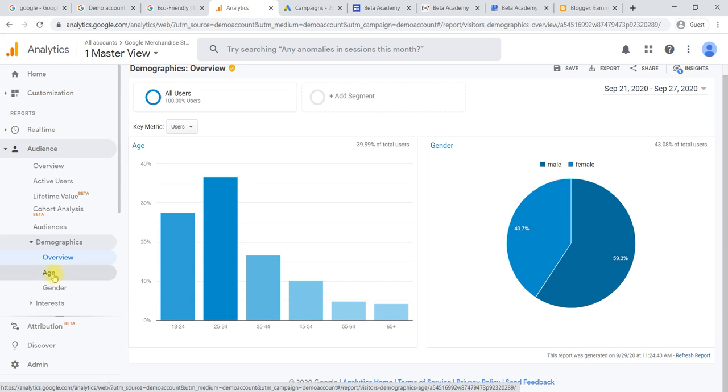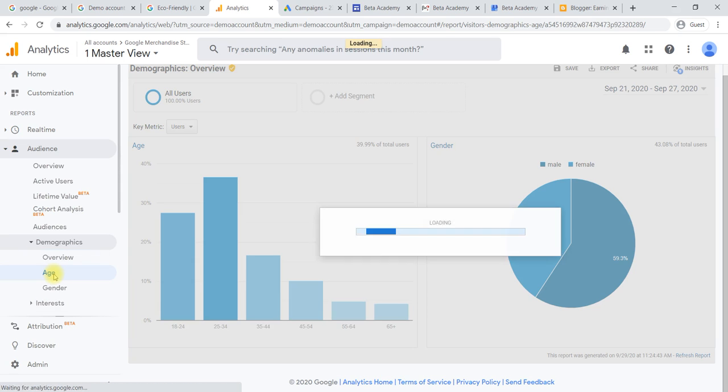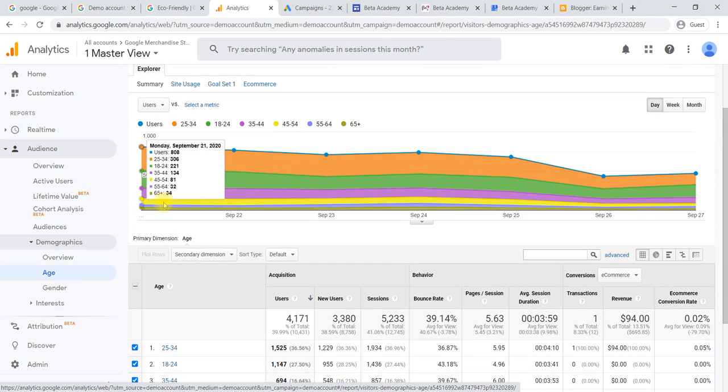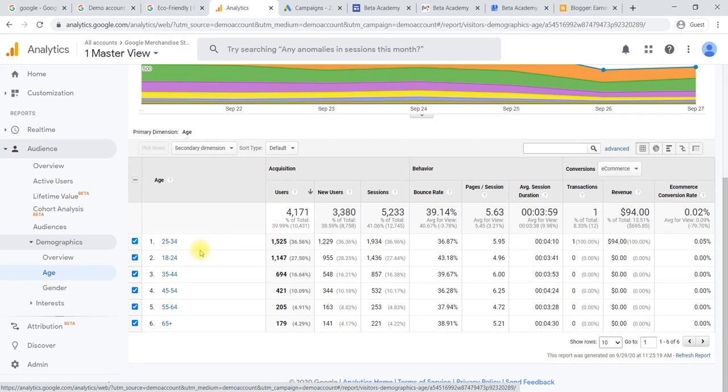Again you can break down here, age wise it will be given, and segment wise it will be shown, and again here it will be given in detail: by age group, how many users there are, how many new users, how many times they have logged in, and the bounce rate by age group.